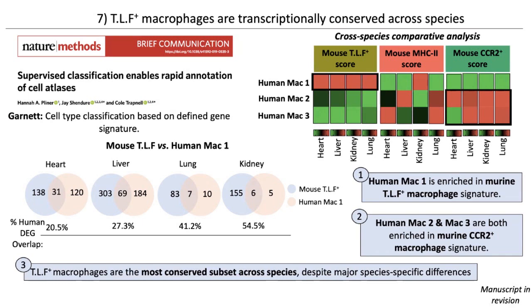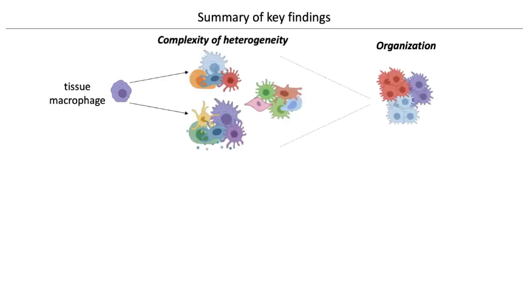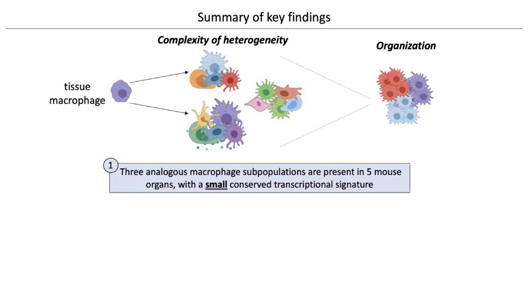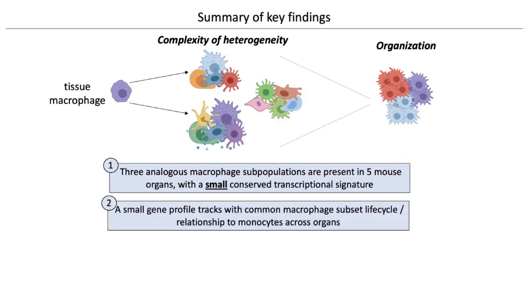And this is very interesting given the lack of conservation between mice and human previously reported. So to summarize, our goal was to attempt to simplify the complexity that comes with macrophage heterogeneity and to understand organizing principles that may exist. But we found that this was a very complex undertaking and that there are major differences between organs. However, there does exist a small core gene profile that tracks with 3 macrophage subsets in 5 organs. And this profile tracked with a common relationship to monocytes across organs.